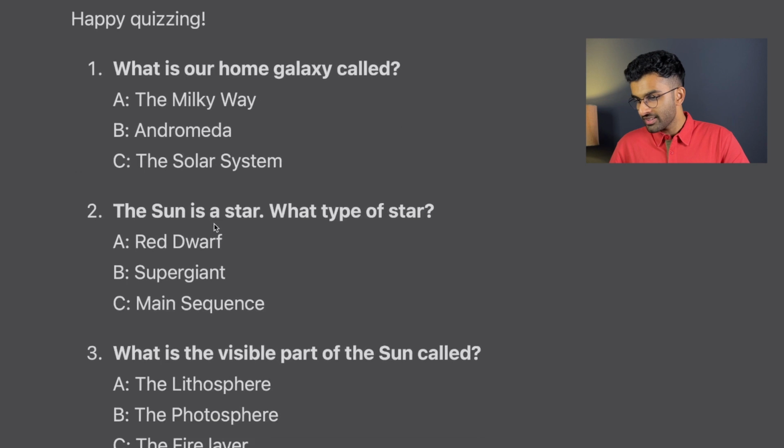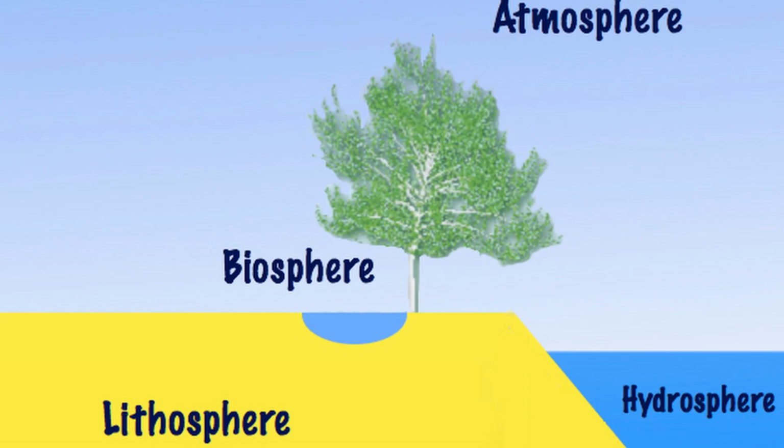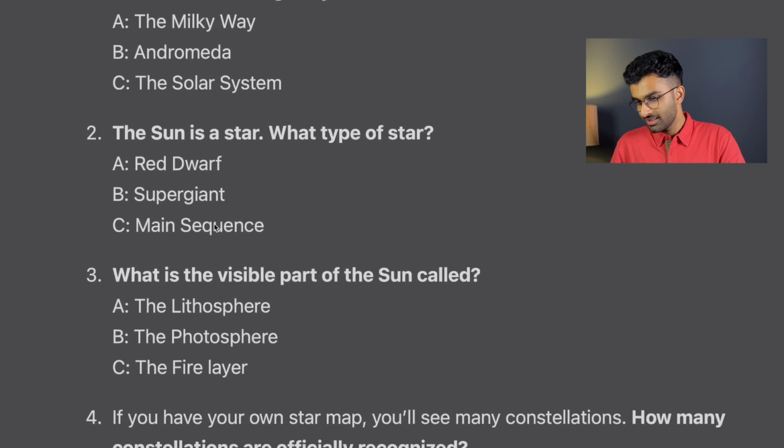What is the visible part of the sun called? The lithosphere, the photosphere, or the fire layer? Because I don't think there's any scientific astronomical term called the fire layer, so it's not C for sure. And I think the lithosphere is the landmass part of our Earth. So the Earth has, I think, the lithosphere, the hydrosphere, and the biosphere living on top of it, and the atmosphere enveloping all around it. So out of the remaining options, the answer is the photosphere. So let's move on to the next one.